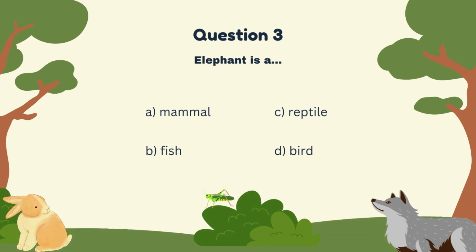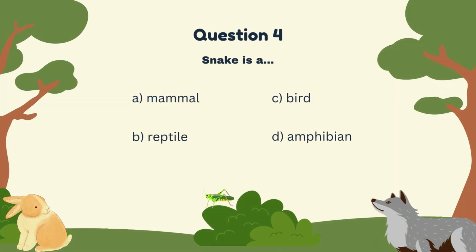Question number 3. An elephant is A, mammal, B, fish, C, reptile, or D, bird. Yes, an elephant is a mammal. A.